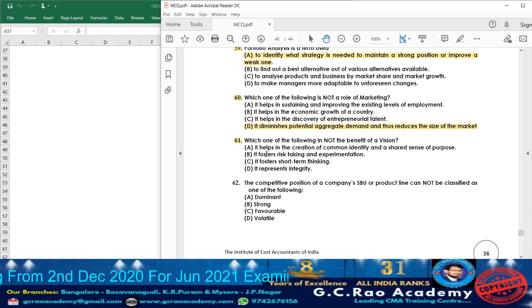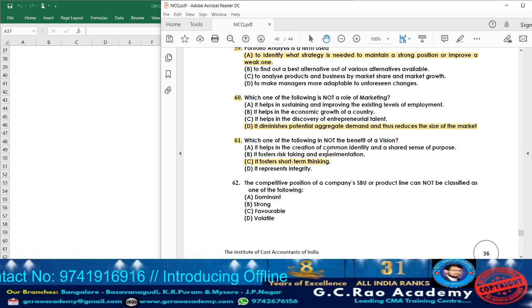Option A, what they are telling, it helps in the creation of common identity and a shared sense of purpose. Yes, it is one of the benefit. Option B, it fosters risk taking and experimentation. Yes, it is also the benefit of vision. Option C, it fosters short-term thinking. No, usually with the help of vision, which thinking will be covered? Long-term. So accordingly, option C cannot be the answer.